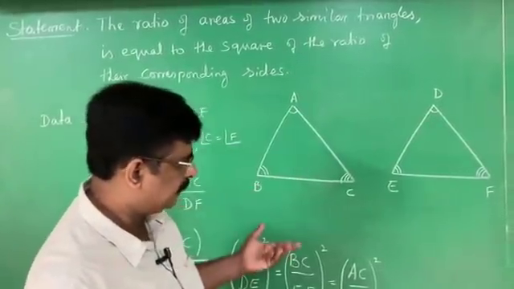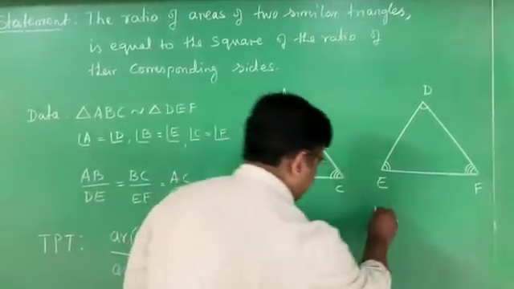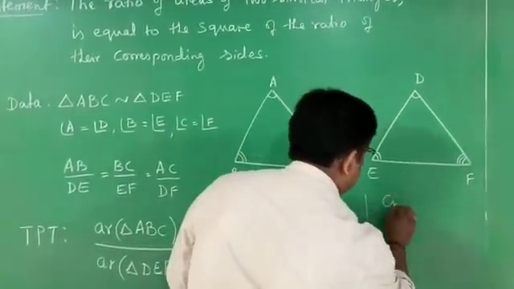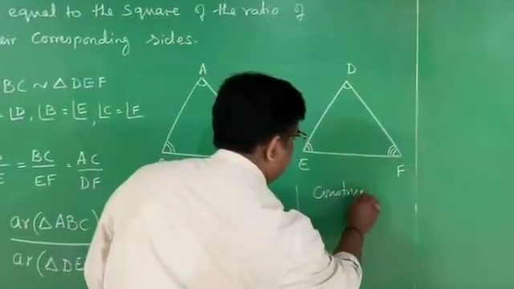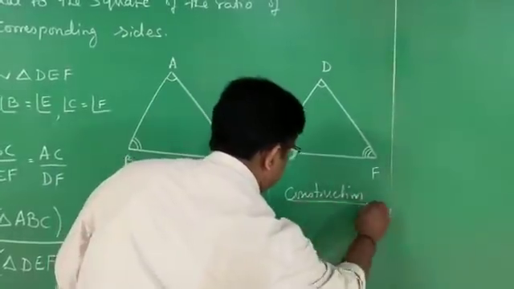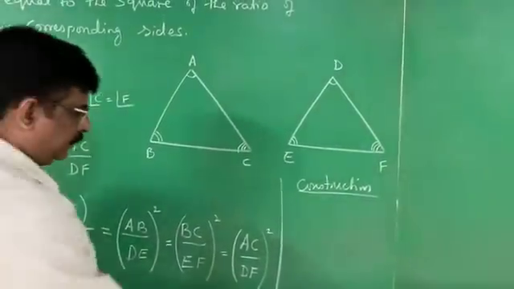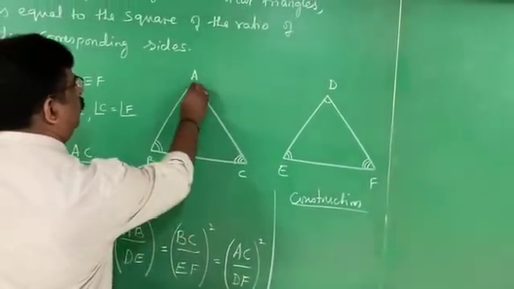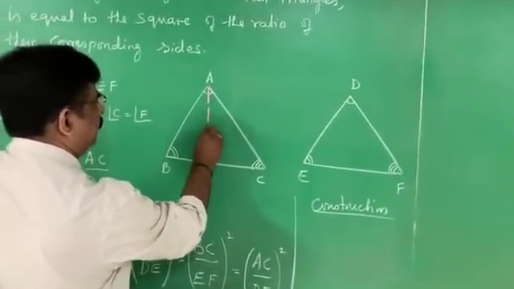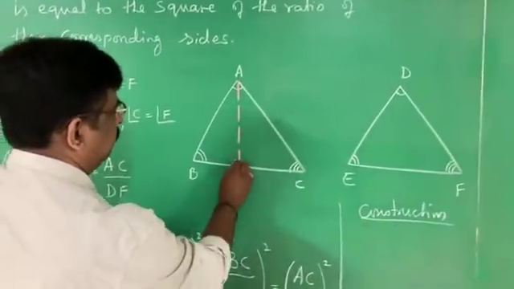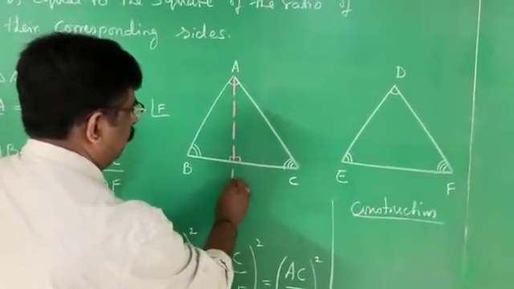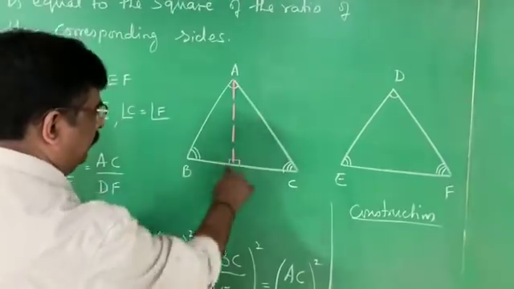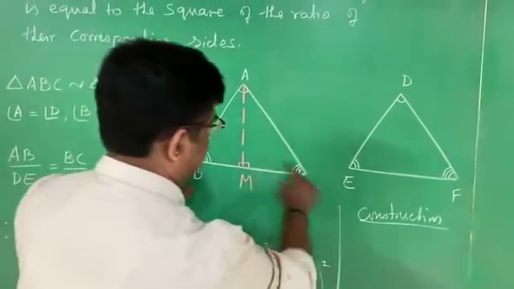Therefore, here only I write the construction part. I take a color and draw. I name this point as M. Draw AM perpendicular to BC.